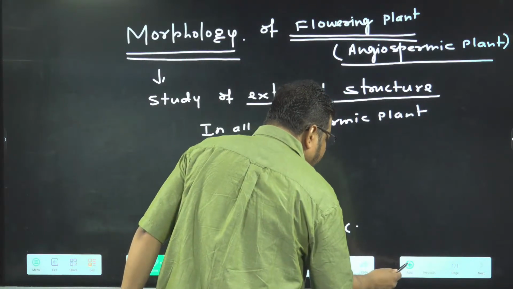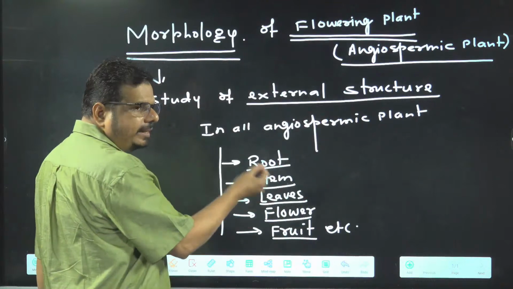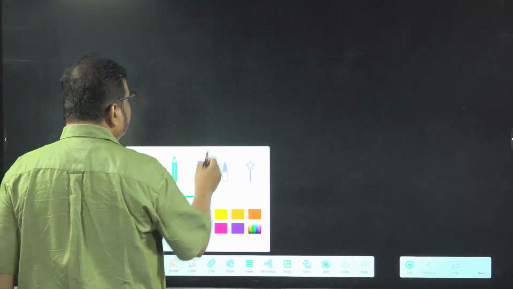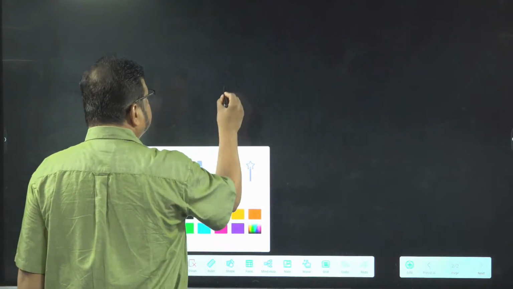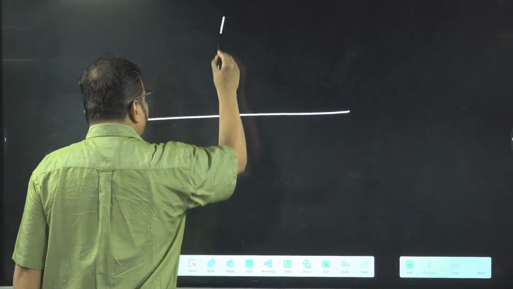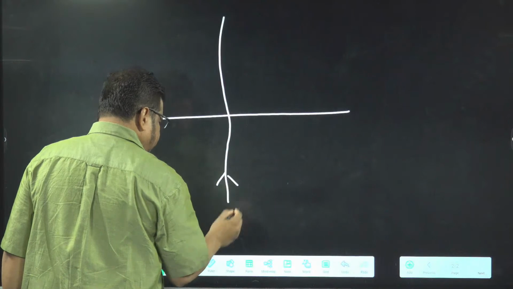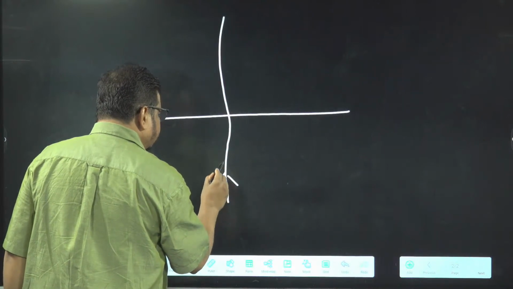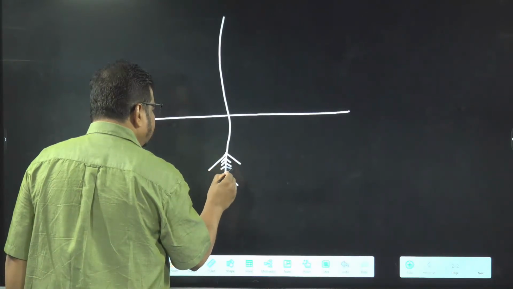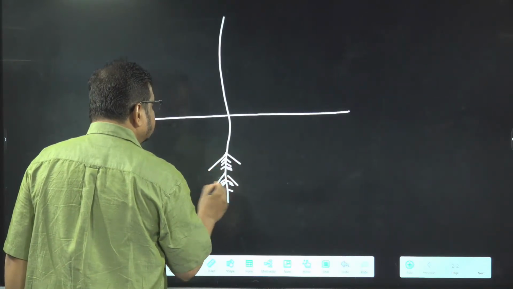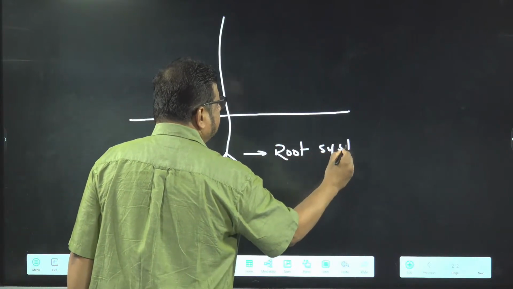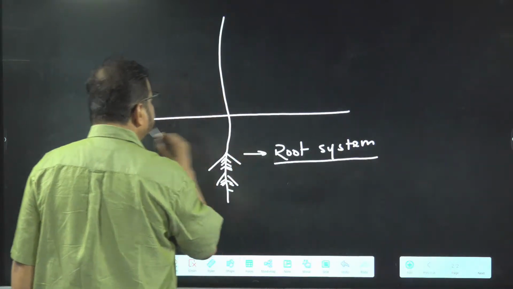If you talk about the angiospermic plant, you will find two particular types of systems. One is the root system and another is the shoot system. I'm just giving you a rough sketch; we will come to the root system in detail.